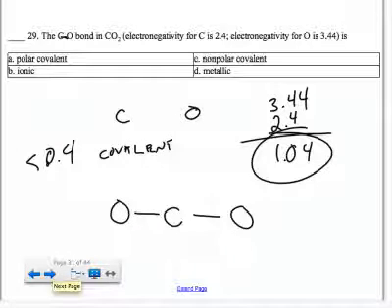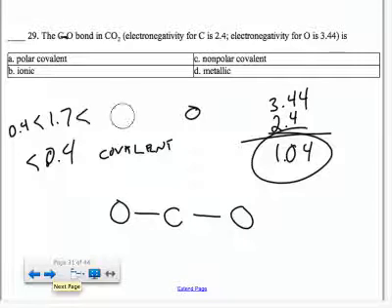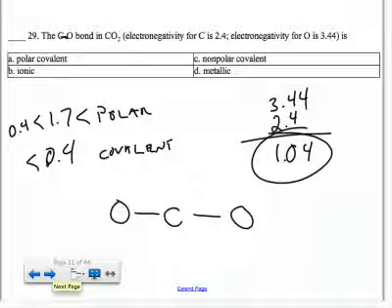If it's between 0.4 and 1.7, then that's called polar, because there's a significant difference between the attraction that each atom has for the electrons.